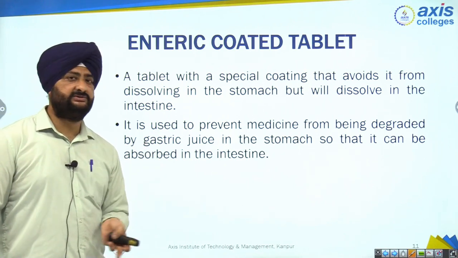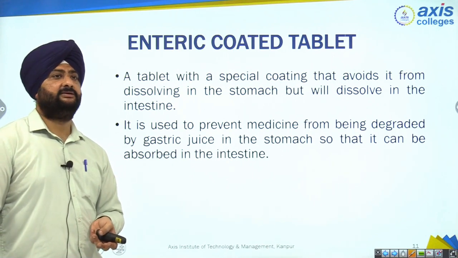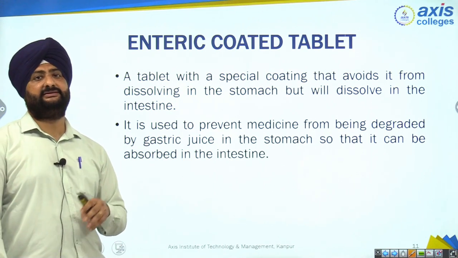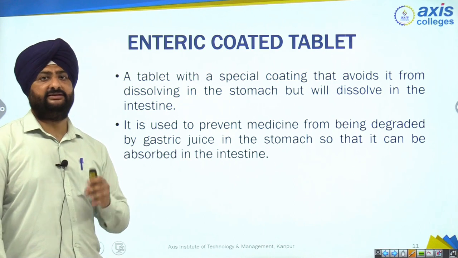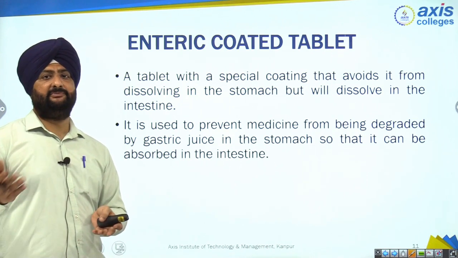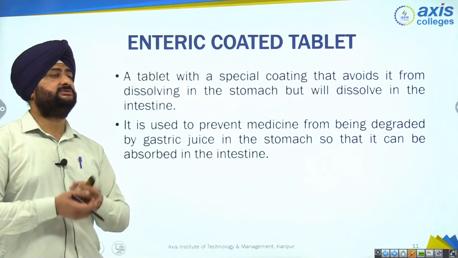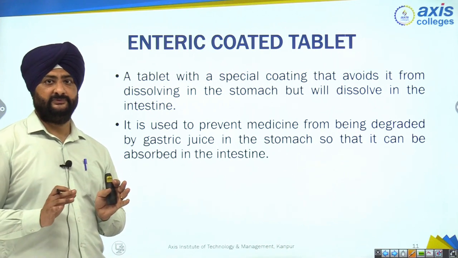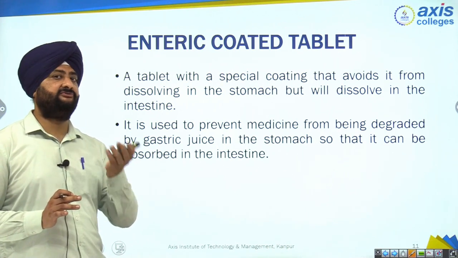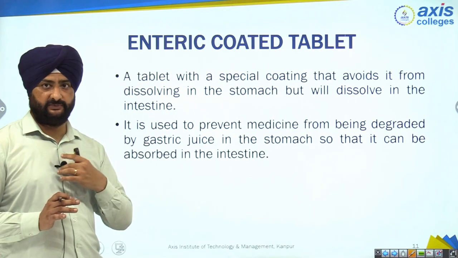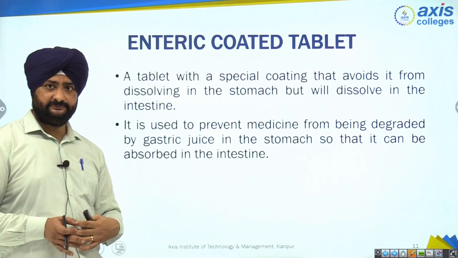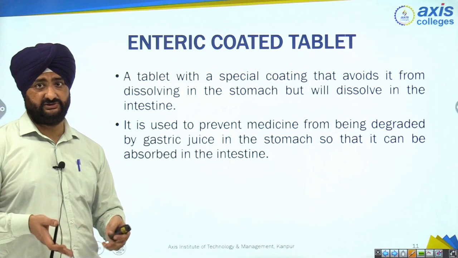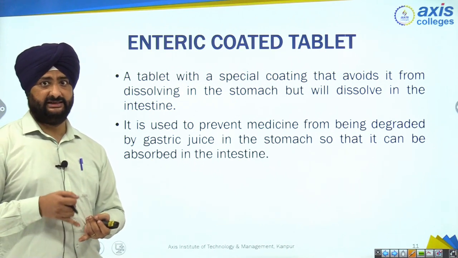Because the gastric juice has acidic pH, as we all know, the pH is 2.5 to 3.5. So in acidic pH, the drug gets deteriorated. Deteriorated means it will alter the physical and chemical properties of the drug. So to protect our drug from getting spoiled in the stomach, but it will go into the stomach as part of the process. When we swallow the tablet, it will go from the food pipe directly into the stomach. It has to go to the stomach, and the gastric juices are there. The pH is acidic. How do we save our drug?